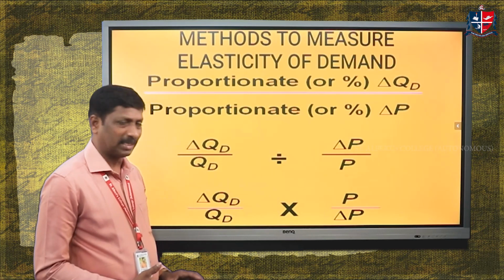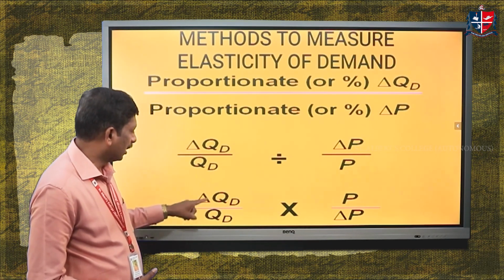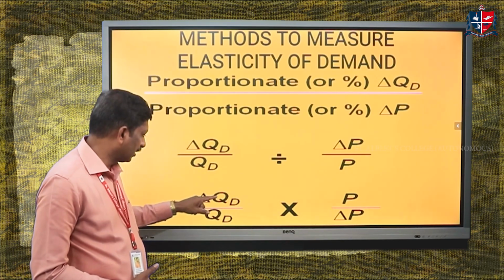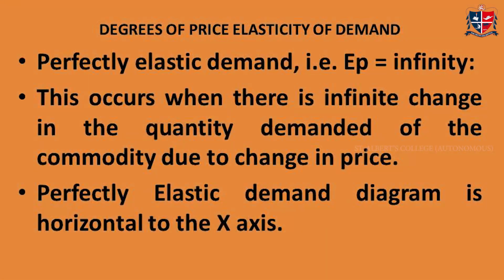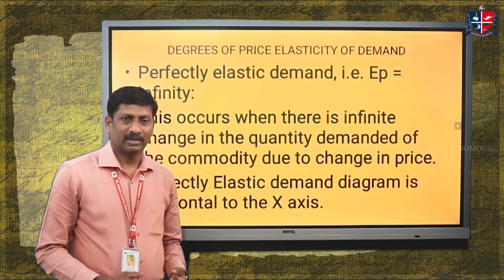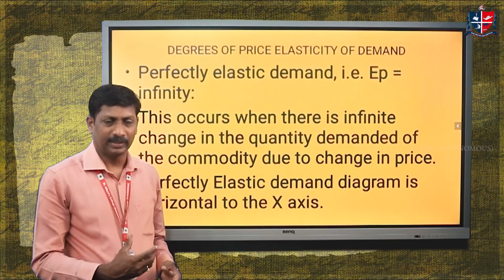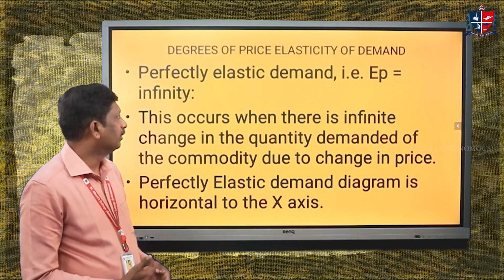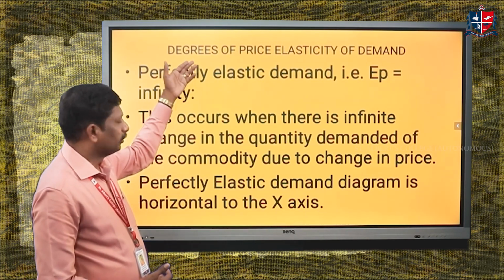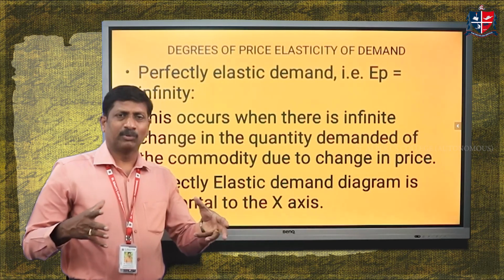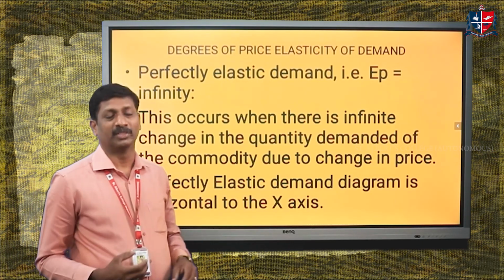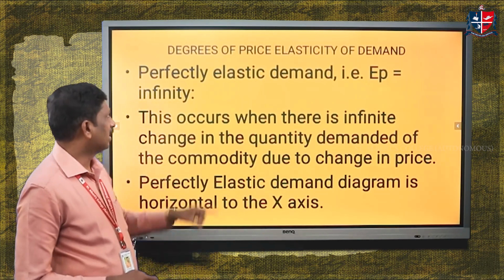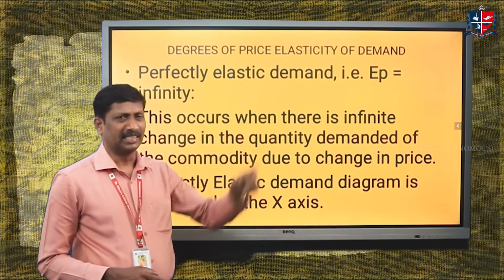Then applying reciprocal multiplication, we write the equation as delta QD by QD into P by delta P. By applying this equation, we get five degrees of price elasticity of demand. There are five types of price elastic demand, starting with perfectly elastic demand.